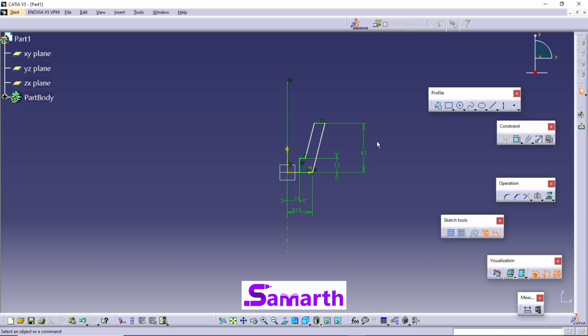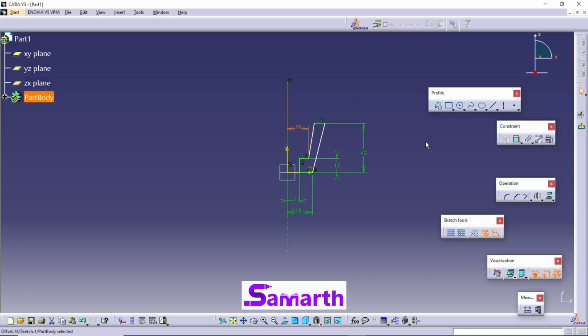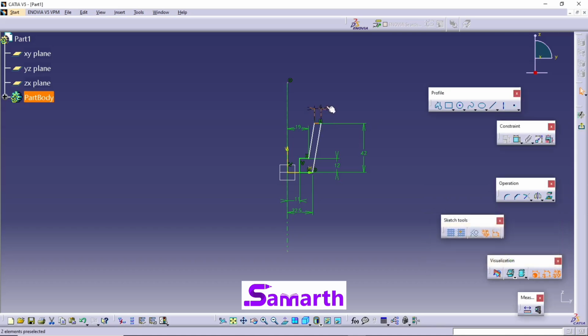Next, click on constraint, select this point and select this axis, double click on this, and the value is 38 by 2. Press enter. Select this line, click on constraint, double click on this, the value is 6, and press enter.